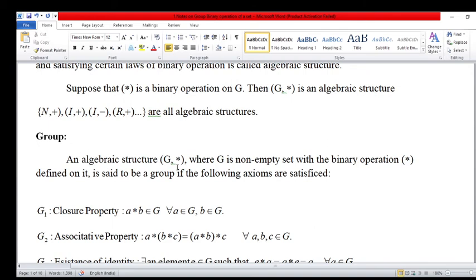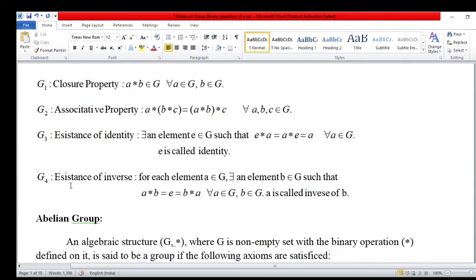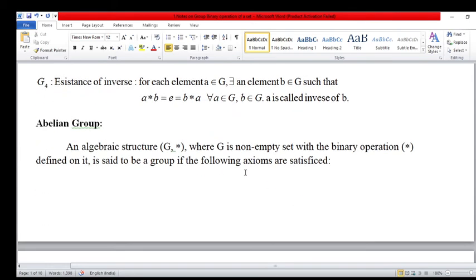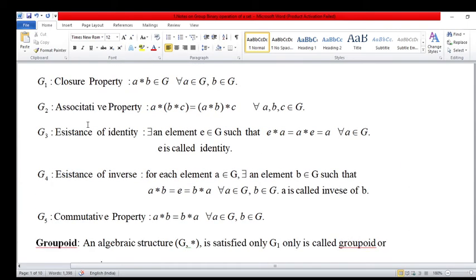Now definition of group. This is an algebraic structure satisfying the following properties: G1, G2, G3 and G4. G1 is closure, G2 is associative, G3 is existence of identity, and G4 is existence of inverse. Next is abelian group. Again the same algebraic structure satisfying the following properties: G1, G2, G3 and G4, and the most important property for the abelian group, the commutative property.